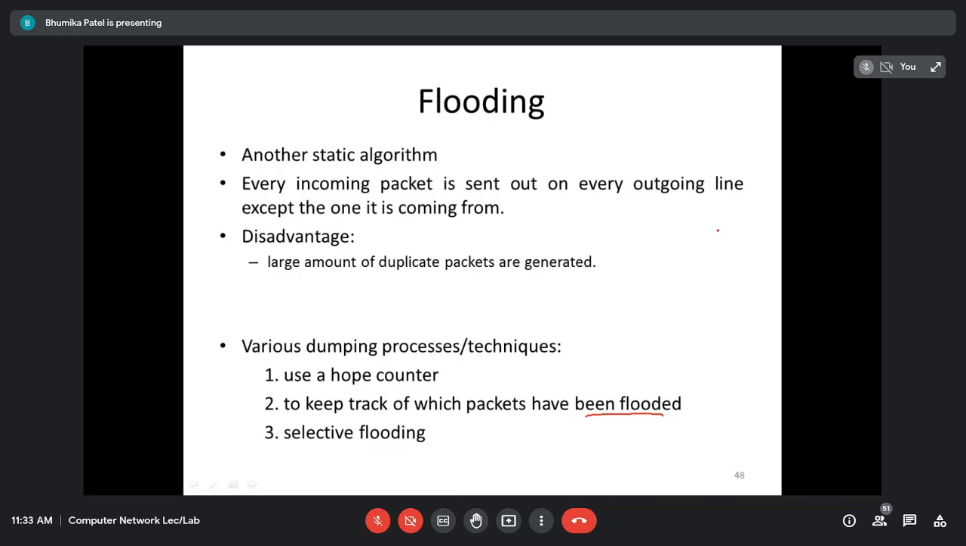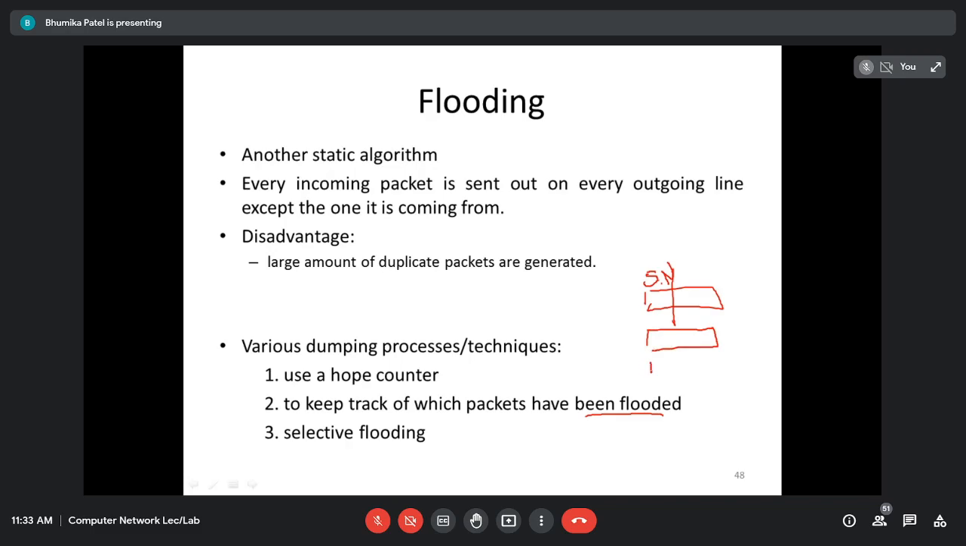For example, what we can do, the router or source machine, whichever it is, will put a sequence number along with the IP address of the source and destination in each packet, right? For example, here there is a packet, and it is adding the IP address of the source and destination. Along with that, it is also adding a source sequence number, right?